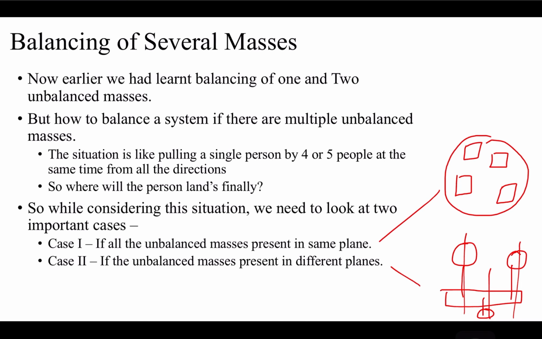Now let us first see case 1: how we can balance multiple unbalanced masses by using a single balancing mass such that the balancing mass also lies in the same plane. Here this is the first, second, third and fourth unbalanced mass, and there is a fifth, the balancing mass. This fifth balancing mass is balancing all the 4 unbalanced masses. Let us see how.